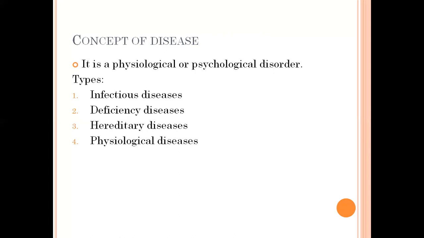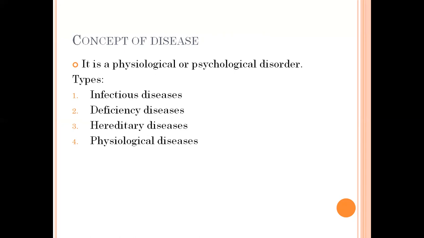There are different types of diseases. Mainly, we have learned regarding communicable diseases and non-communicable diseases. Communicable diseases means the diseases which transfer from one person to another person. Non-communicable diseases means the diseases which are not transferred from one person to another person. Like that, there are two types of diseases, communicable and non-communicable.